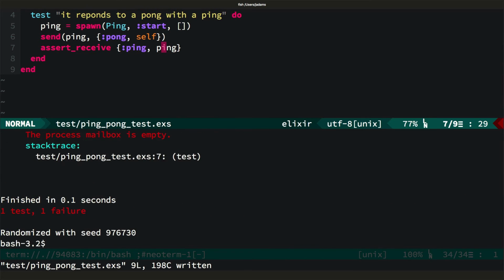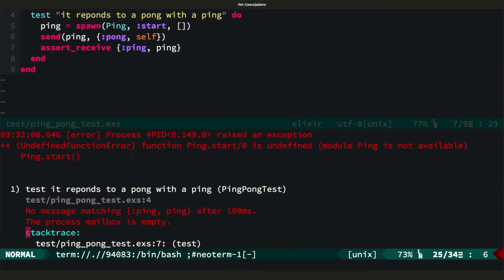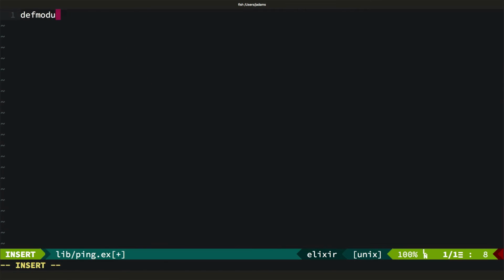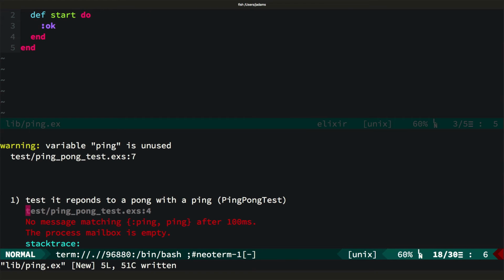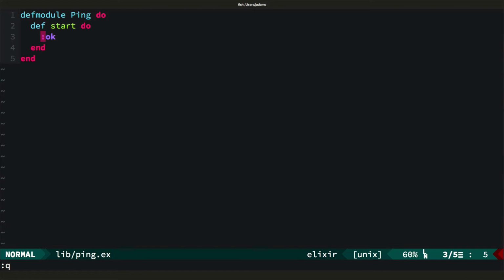Okay, so we can try to run this. And of course it fails because it didn't receive anything, and actually also there's no Ping.start. So let's make the Ping module. Okay, so if we run the test now, it fails just because we didn't receive the message. This is because our process doesn't respond to those messages, of course.